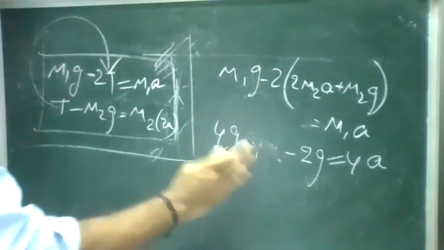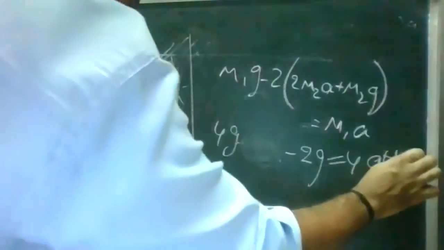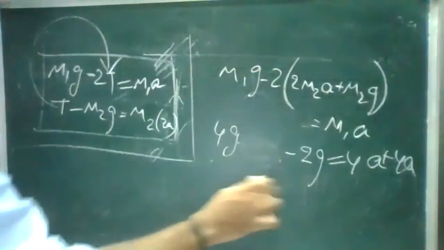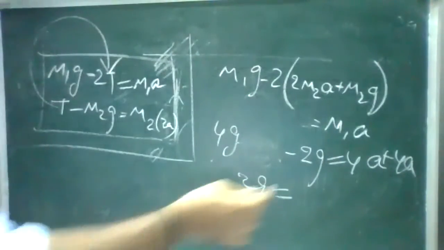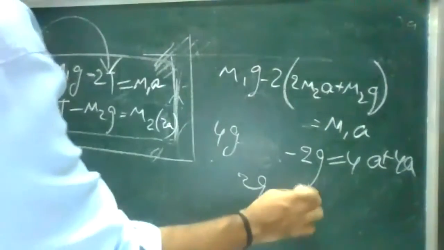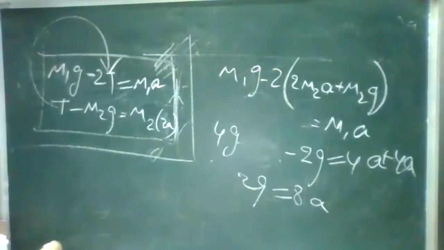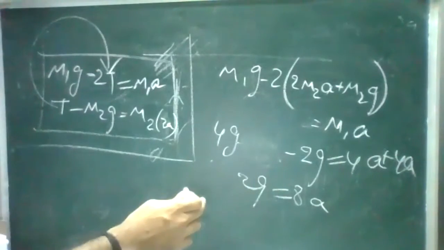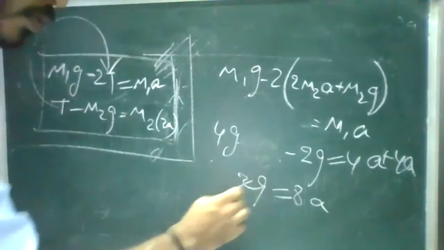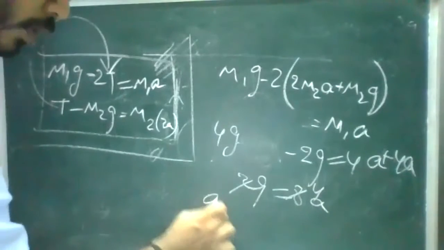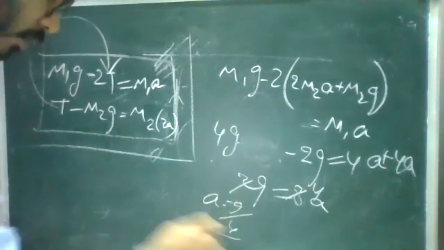Now this 4a I'll shift here, plus 4a, and it is 2g is equal to 8a. Sorry, 4g minus 2g, so it is 2g equal to 8a. So a is equal to g by 4.